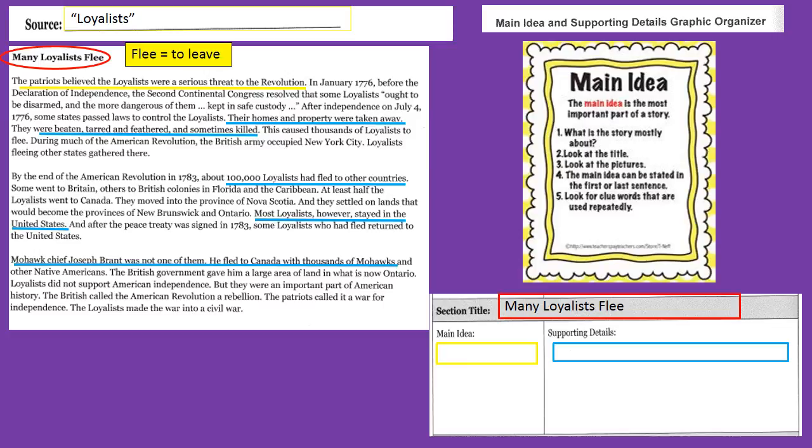Alright, so I've got lots of details underlined here. I've got something that I think could help me figure out the main idea. That's underlined in yellow. The rest are underlined in blue. So I'm going to go ahead and fill out my main idea and supporting details graphic organizer. And I'd like you to do the same. You're going to do that on your own now that we have underlined those details together. You can pause the video right now if you need more time to fill out your graphic organizer.